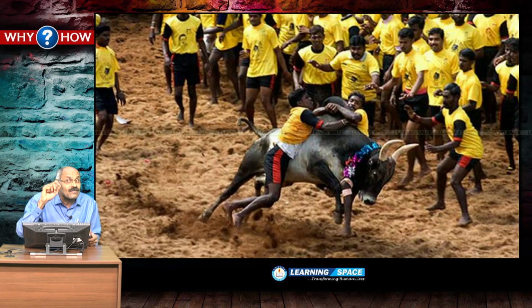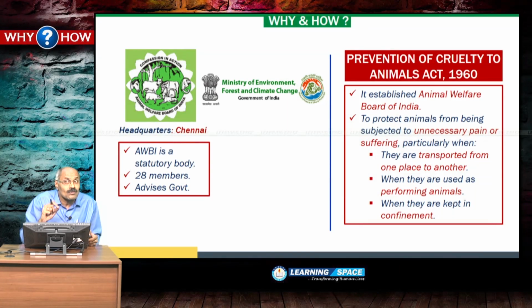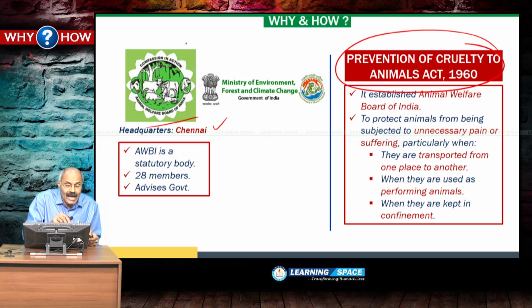This is the picture of Jallikattu, and the Supreme Court ban came with regard to provisions under the Prevention of Cruelty to Animals Act of 1960. Based on this act, the Animal Welfare Board of India was established with headquarters at Chennai, and it is under the Ministry of Environment, Forest and Climate Change.